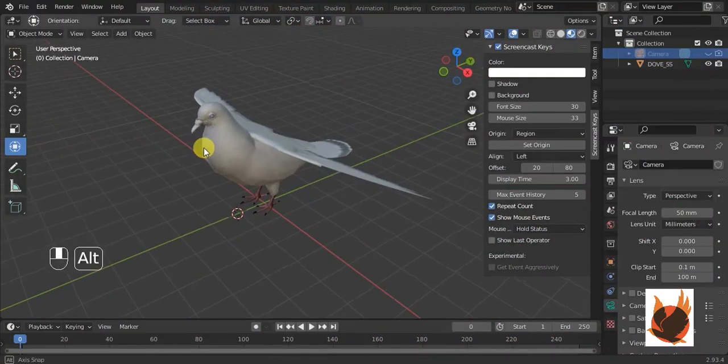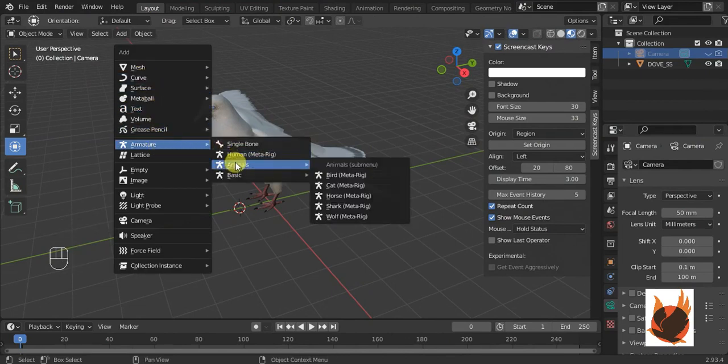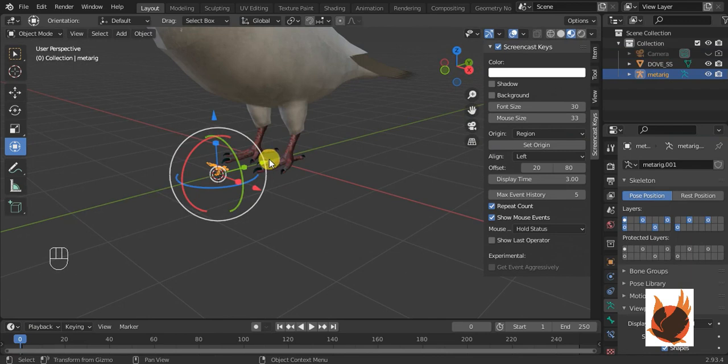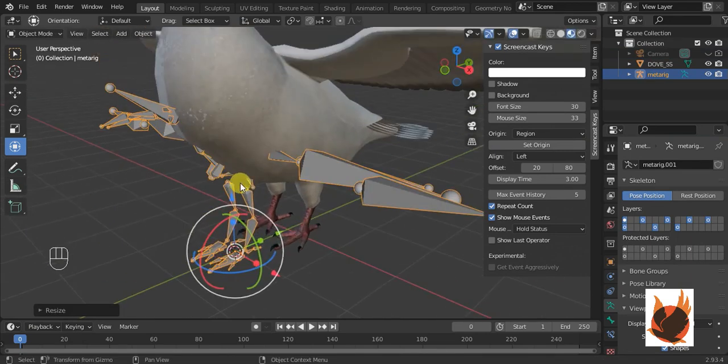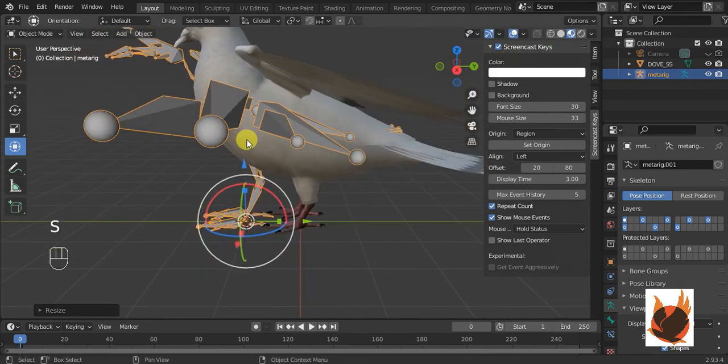To add the skeleton, press Shift A, armature, and animals, bird, meta rig, and it is very small, so scale it until it fits your model.